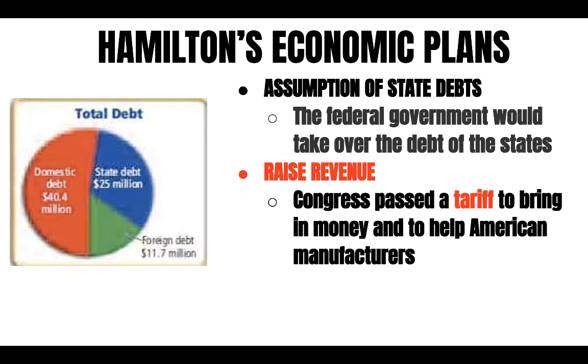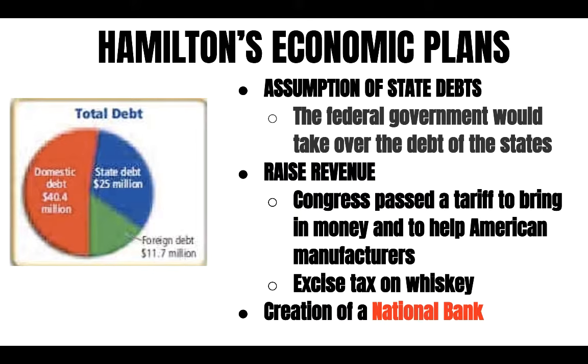Congress passed a tariff to bring in money. A tariff is a tax on goods imported into the United States. The goal of the tariff was not only to generate revenue, but by making foreign products imported into the U.S. more expensive, the hope was this would help American manufacturers. And an excise tax on goods such as whiskey was also passed to generate revenue.